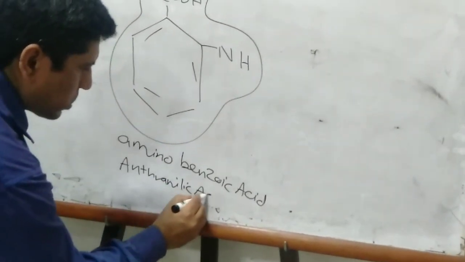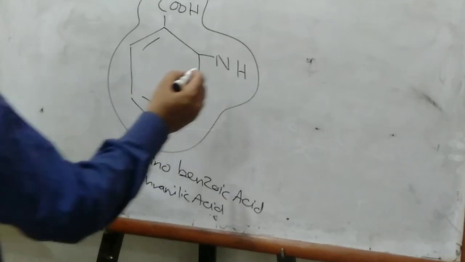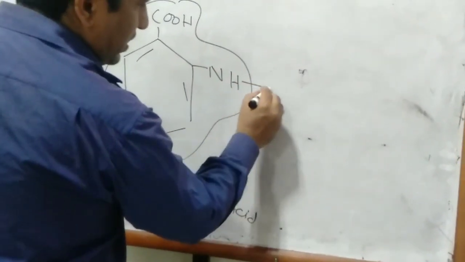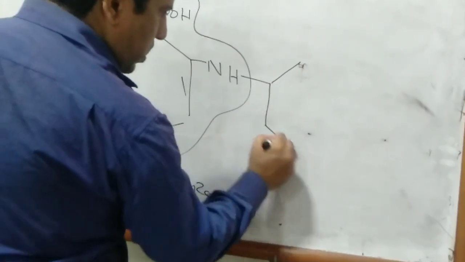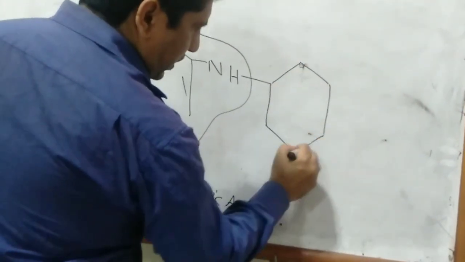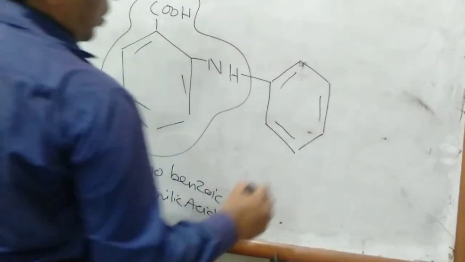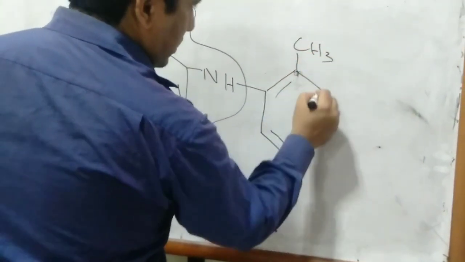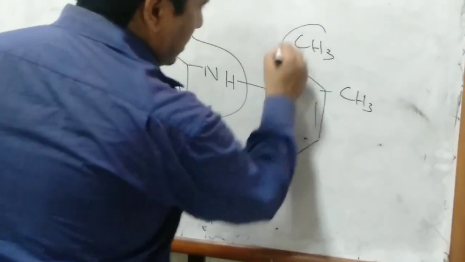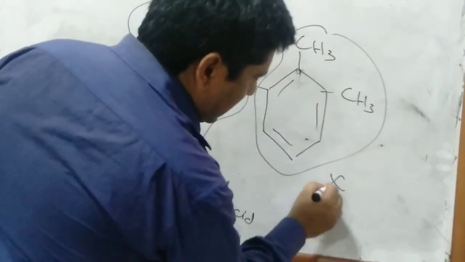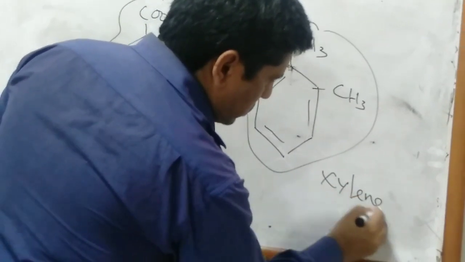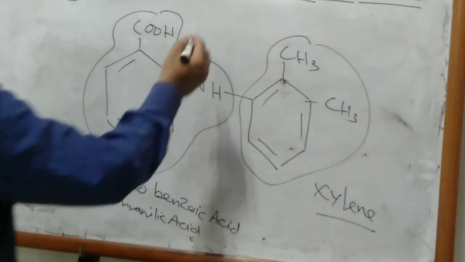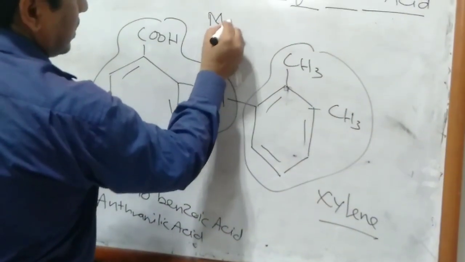When it is combined with dimethylbenzene or xylene, that structure is called xylene. When xylene combines with aminobenzoic acid, together they combine to form mefenamic acid.